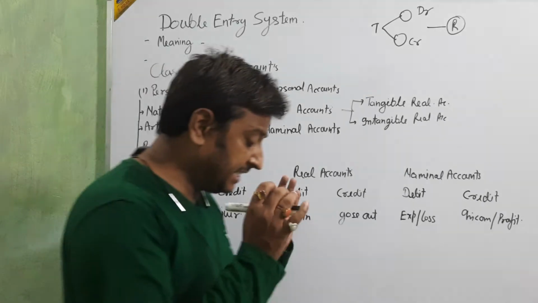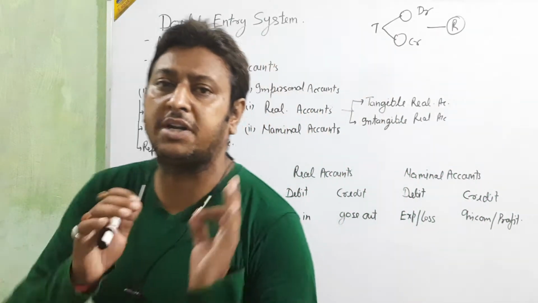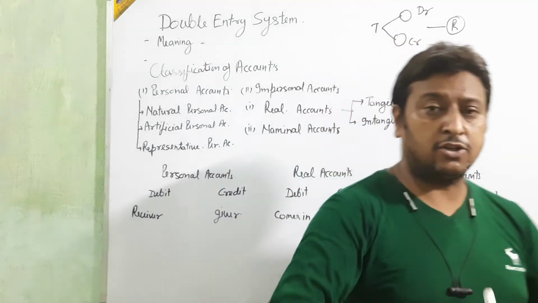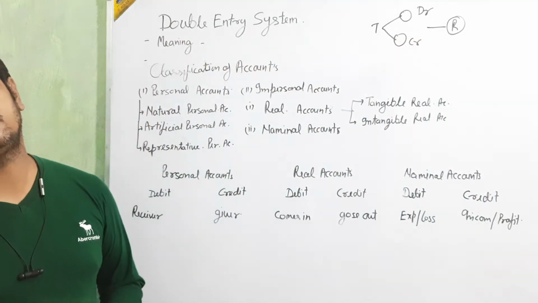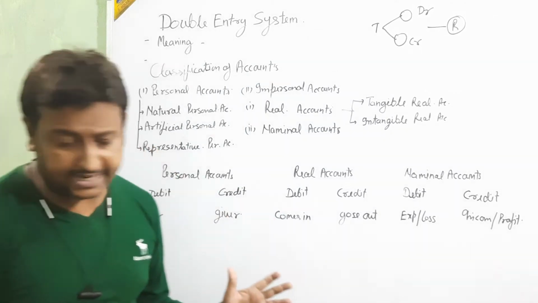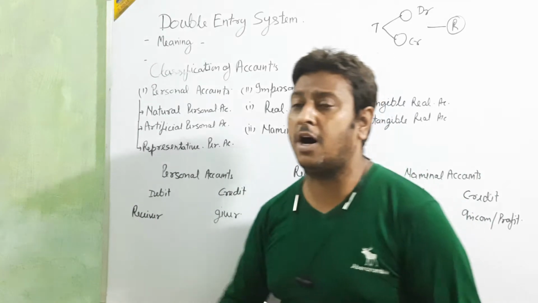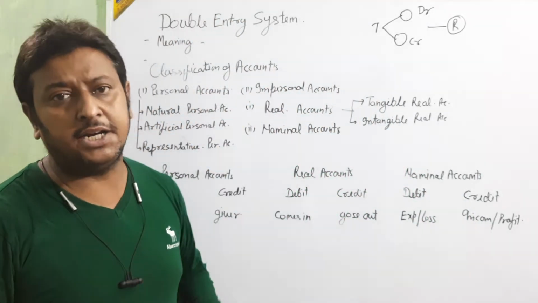In this double entry system we are going to take every transaction, or you can say both sides of every transaction, one side debited and the second side credited on the behalf of some certain rule, that is called the double entry system.